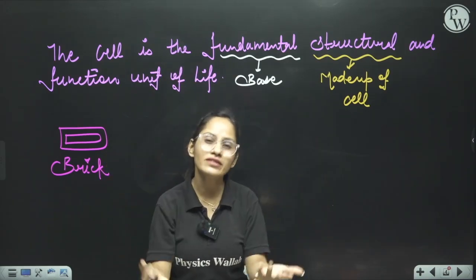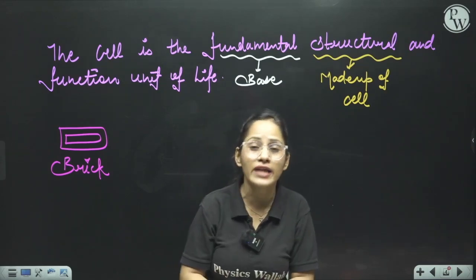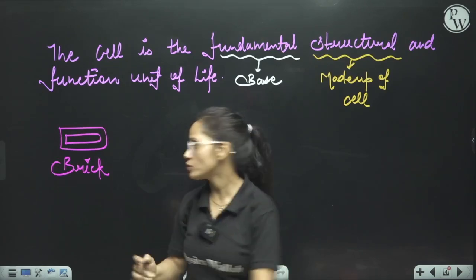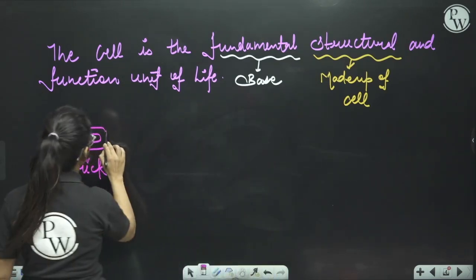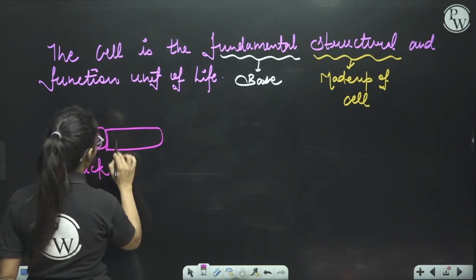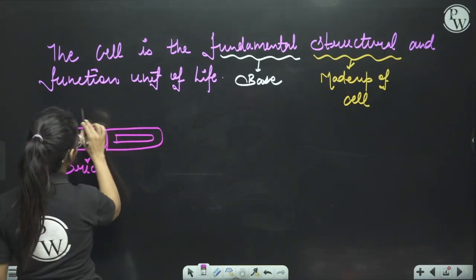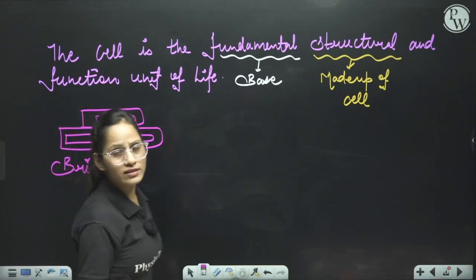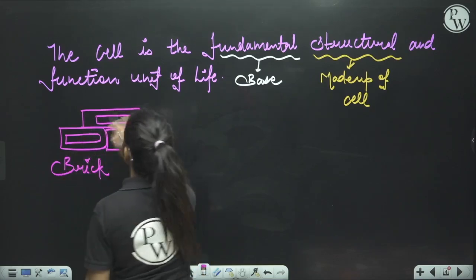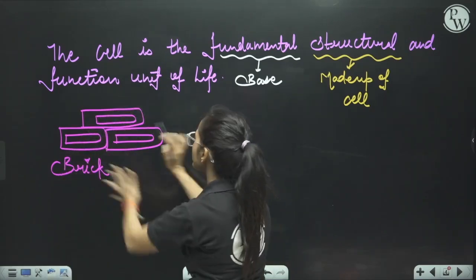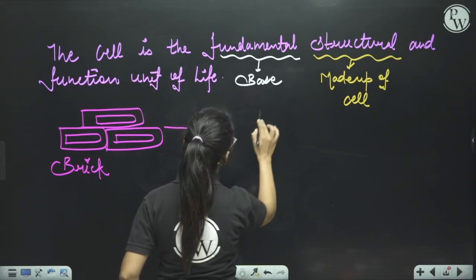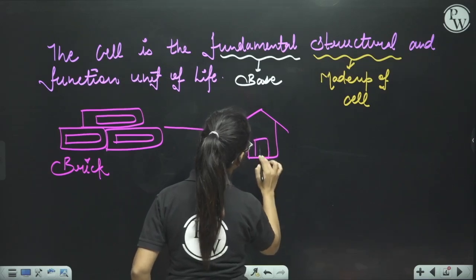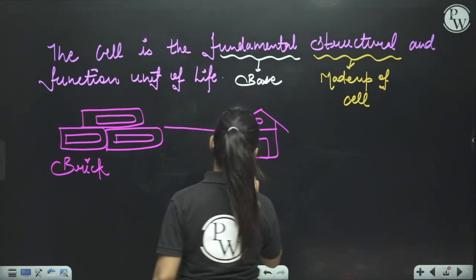So in simple language, we can say that many bricks together make a house. Suppose these are many bricks and together they are making a house.